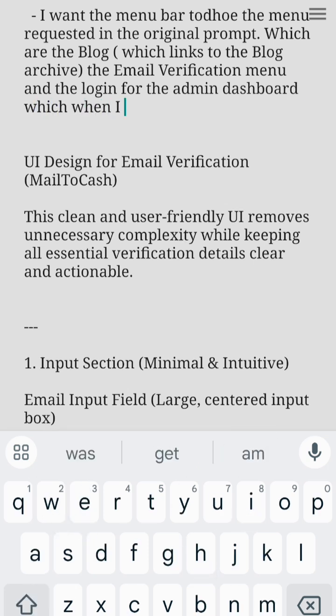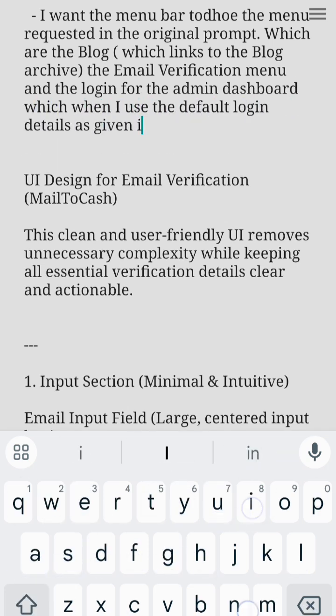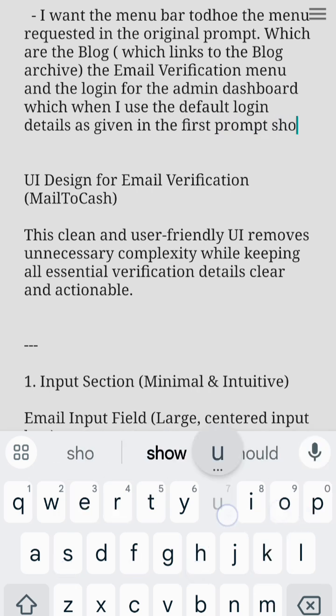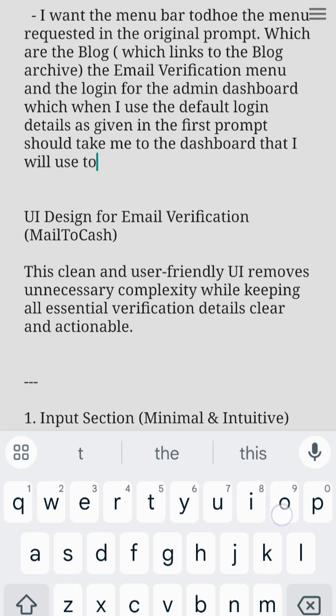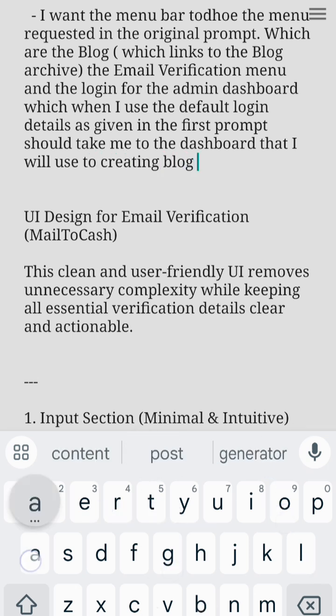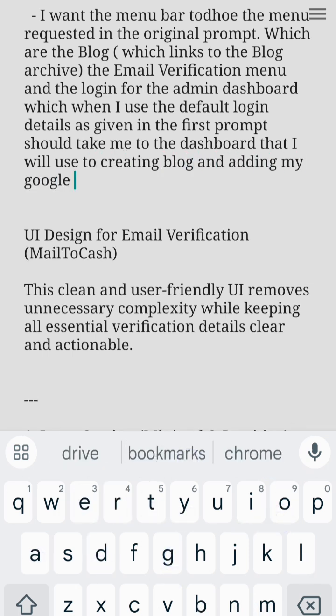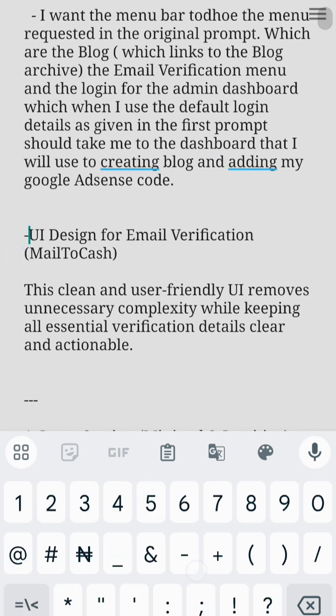When I use the default login details as given in the first prompts, it should take me to the dashboard that I will use for creating a blog and adding my Google AdSense code, right? These are the things I want to be in the backend. So I'm going to put that here so I know that's another thing.